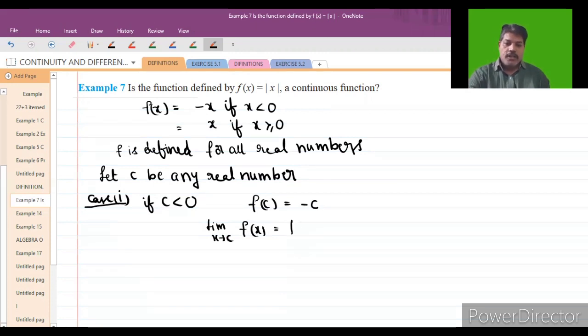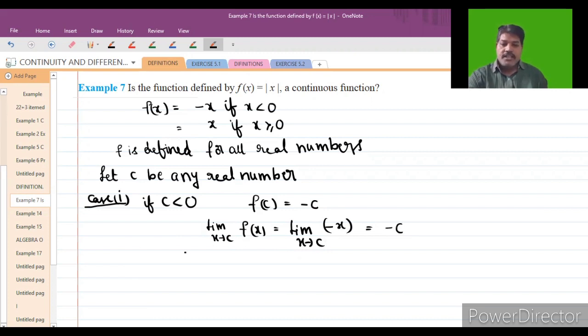If x is less than 0, then f of x will become minus x only, so in the place of x, we have to replace c. It will become minus c.